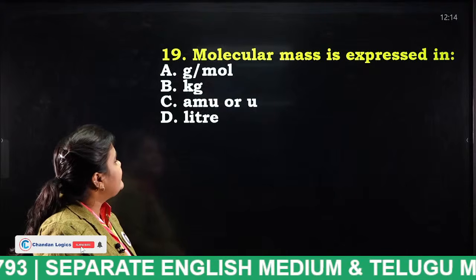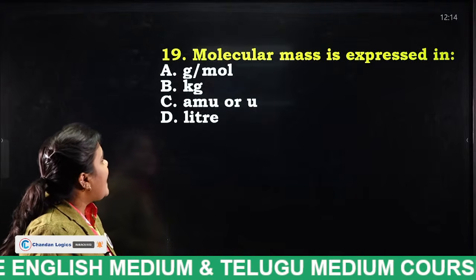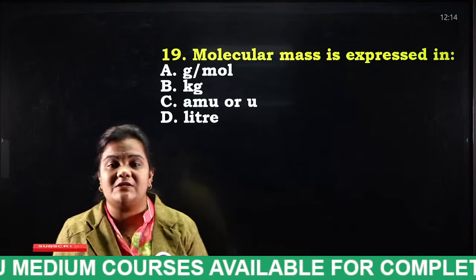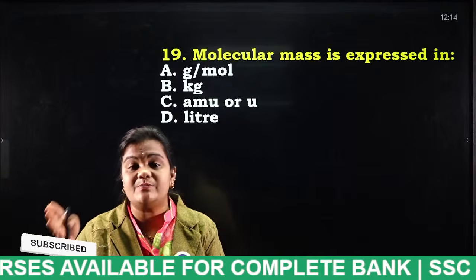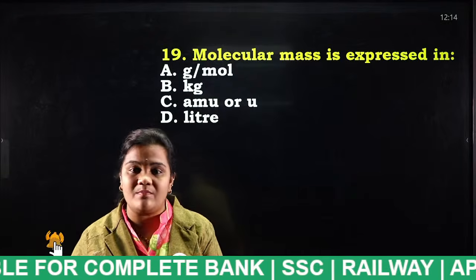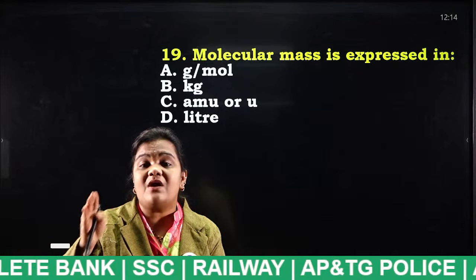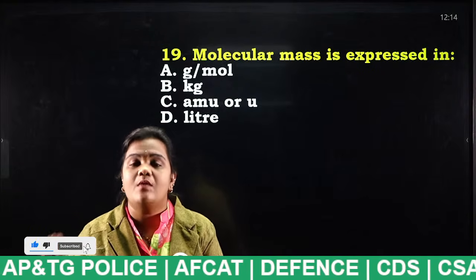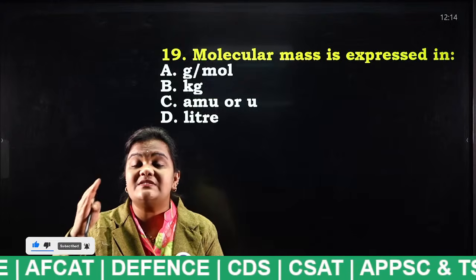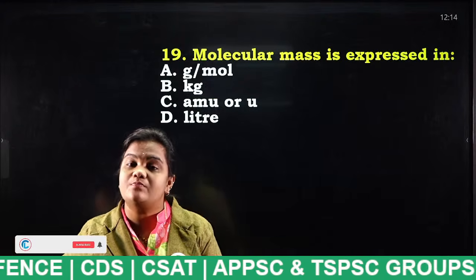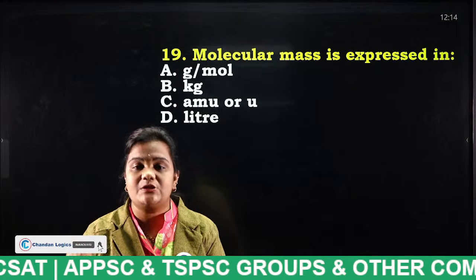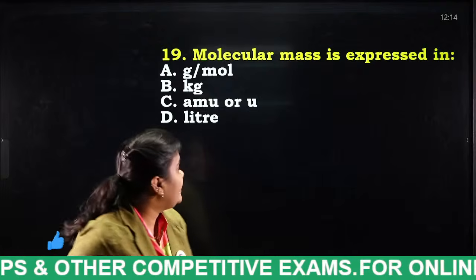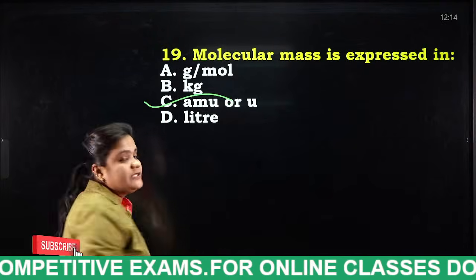Molecular mass is expressed in gram per mole, kg, atomic mass unit, liter. Tell me. I have already explained the difference between the molecular mass and molar mass. The mass of a single molecule, for example H2O, which is a molecule, is considered as molecular mass. So it is expressed in which terms? Tell me. Very good, it is expressed in atomic mass unit.